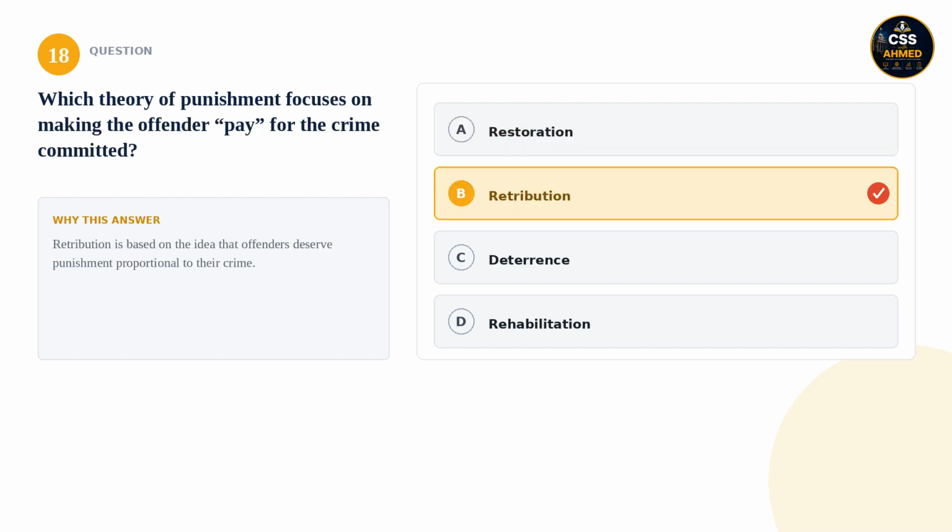18. Which theory of punishment focuses on making the offender pay for the crime committed? Is it restoration, retribution, deterrence, or rehabilitation? The correct answer is retribution. Retribution is based on the idea that offenders deserve punishment proportional to their crime.